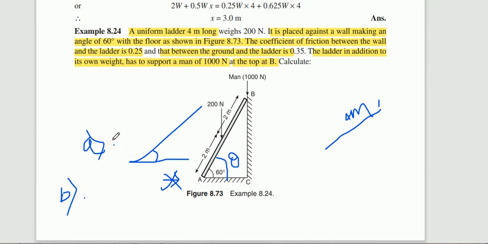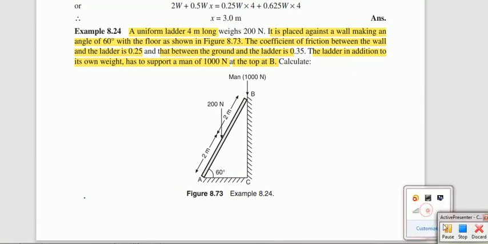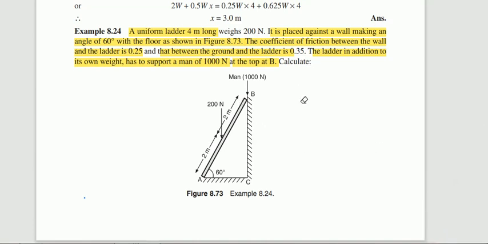A: if you apply P, how much is the P value? If you are not supposed to apply P, then what inclination do we need to provide for the ladder without slipping? That is the question. Have you understood the question? Okay, now you have understood what the actual question is.